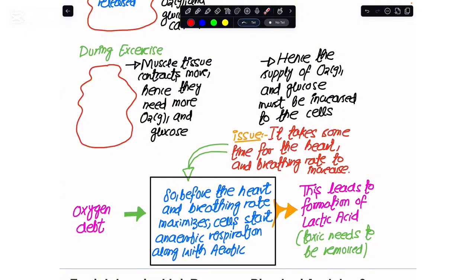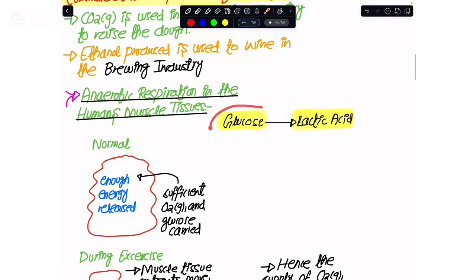What we mean by the oxygen debt is the time when my heart and breathing rate are going to their maximum rate so that they can deliver sufficient O2 and glucose. During that time, my muscle is doing anaerobic respiration along with aerobic respiration. That time is the oxygen debt because we have created a kind of debt on the body in terms of oxygen.